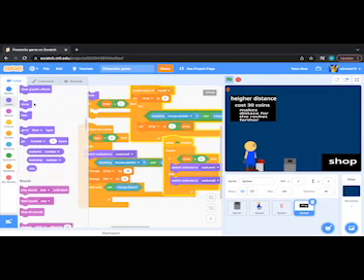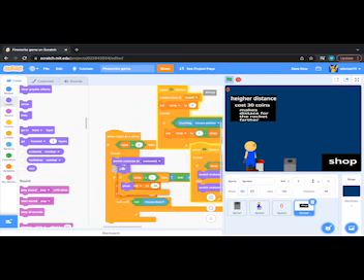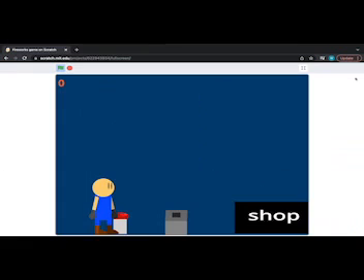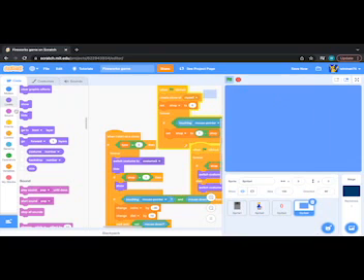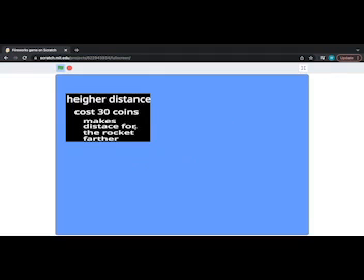It'll do it so fast you won't even be able to tell that it was hidden. And let's put that right there. Oh, it needs to go to the front layer or it won't be seen. There we go.